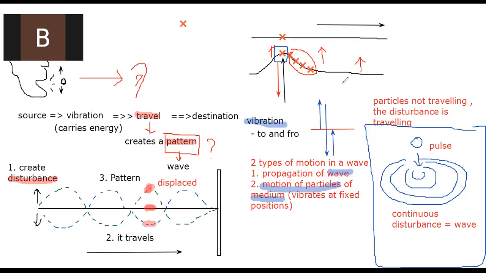所以需要 medium 来 travel the wave 呢, 我们叫它 mechanical wave. Okay, 有时候你会看到这两个. The first one, mechanical wave 呢, 就是讲需要 medium 来 travel 的, 需要 particles 的. Sound wave 啦.